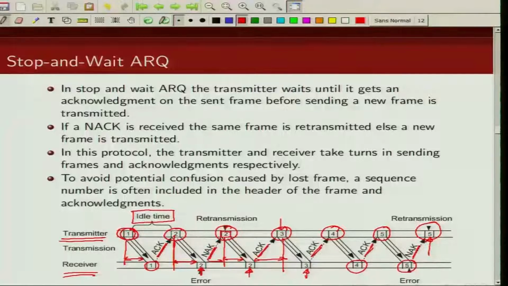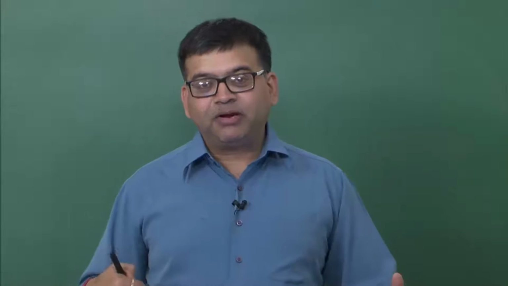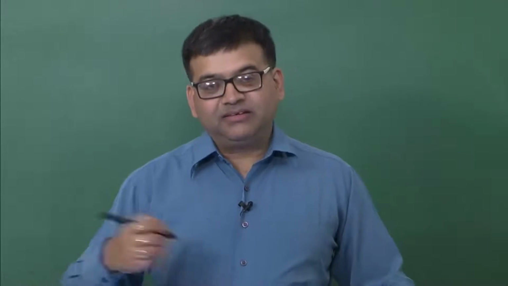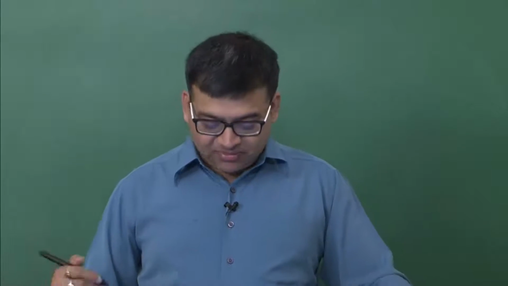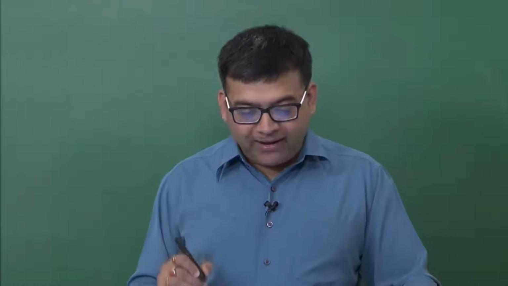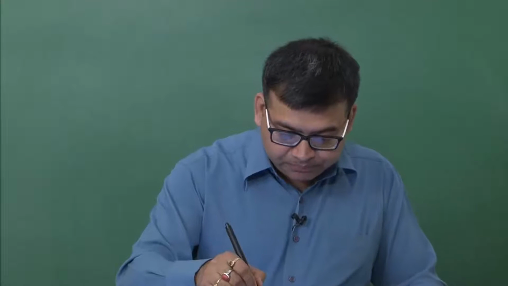Why? Because you are transmitting for a very small time, but for this idle time you are not sending any packets. But from the implementation point of view this is pretty straightforward and simple, because you are sending a new packet only when you are sure that the packet you sent earlier has been received correctly. So this is your stop and wait ARQ.